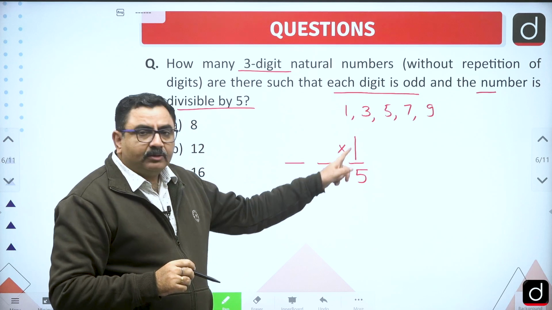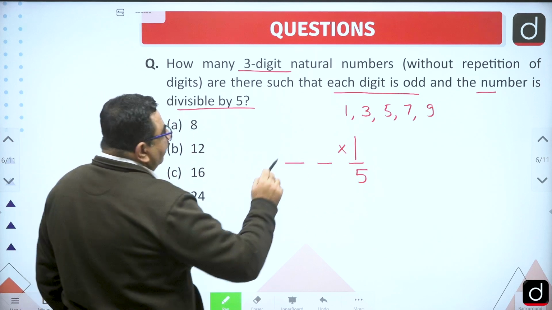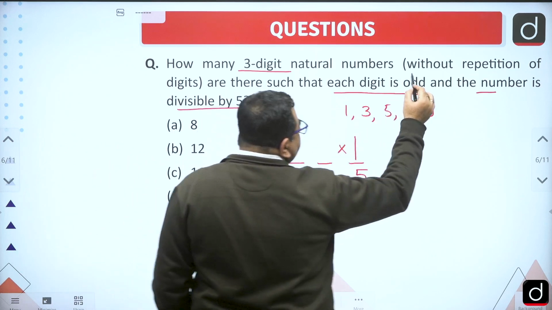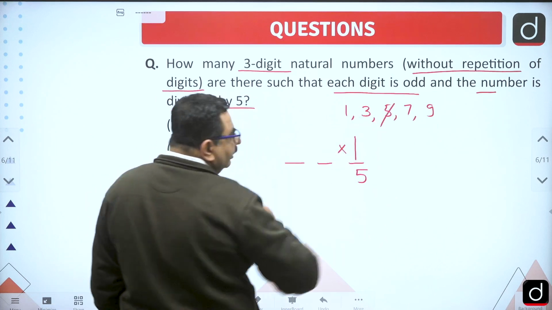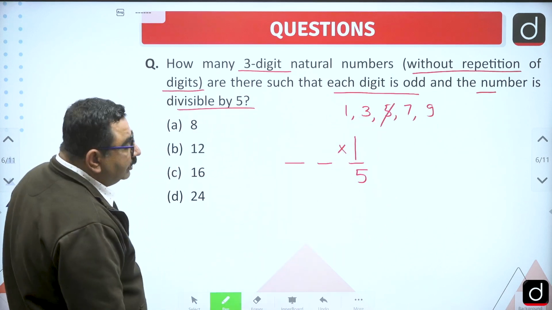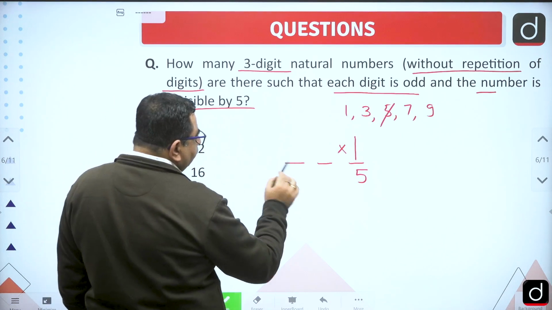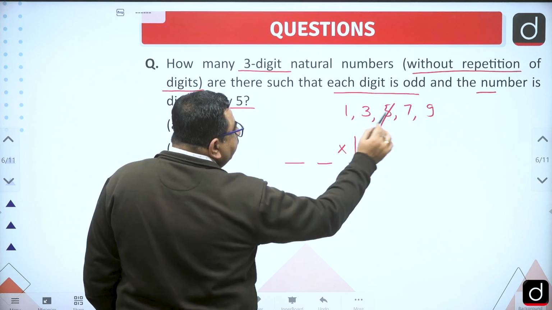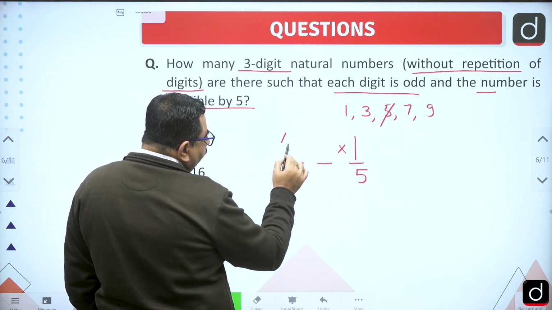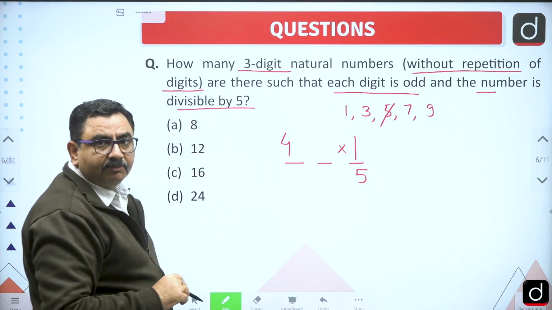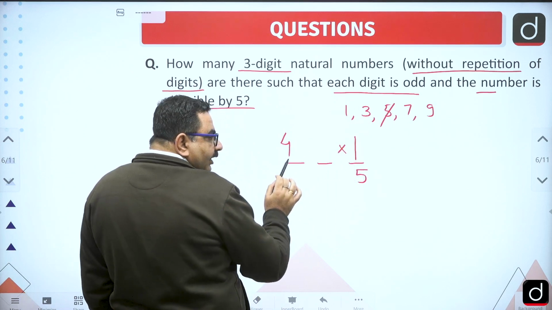Here I am writing down the possibilities of number. So 1. Now 5 we have used. What he is saying, without repetition of digits. So 5 we have already used. Now how many digits now we can use is 4. So suppose on this position I fill any one of these 4 digits. So this place can be filled in 4 ways. Now suppose out of 4, 1 digit I have kept here.